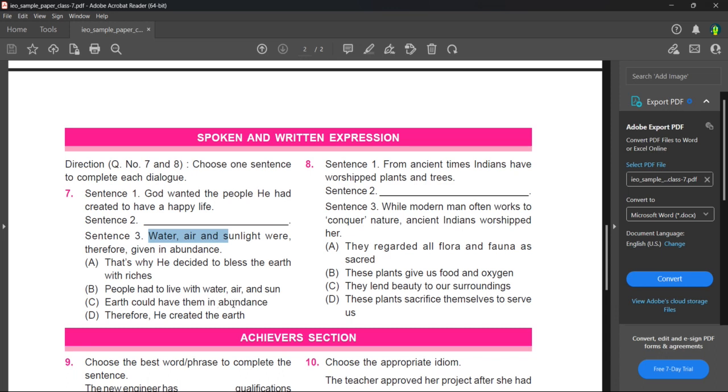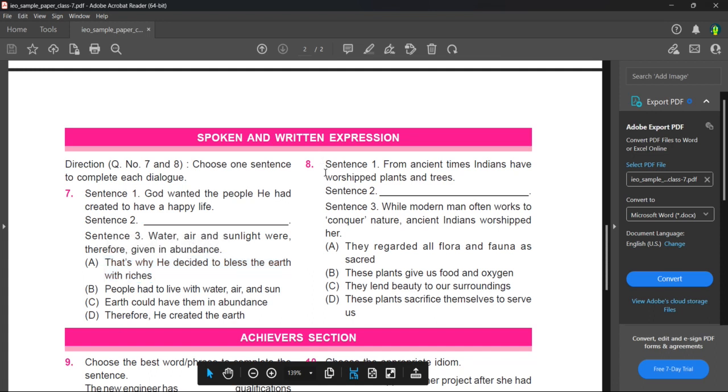Earth could have them in abundance. God wanted the people he had created to have a happy life. Earth could have them in abundance. So he's explaining that God is giving the people earth to have water, air, and sunlight, which is actually not true. So that's also not a correct answer. God wanted the people he had created to have a happy life. Therefore, he created the earth. Water, air, sunlight were therefore given in abundance. That's also not the correct answer. So the first option is the correct answer.